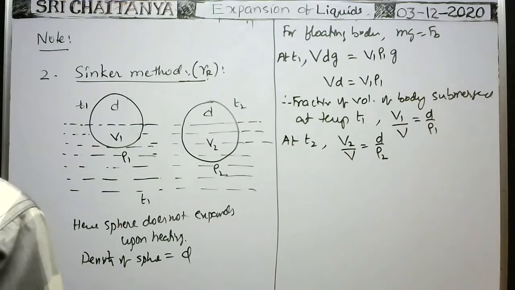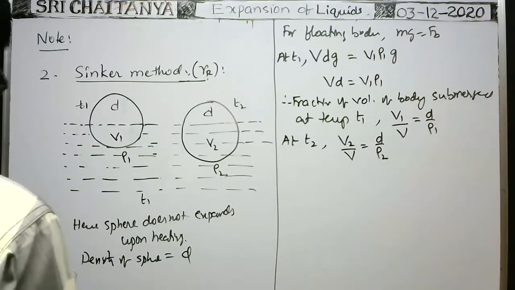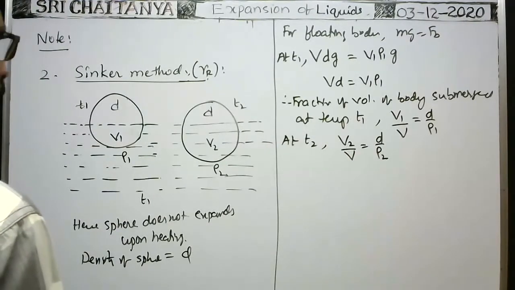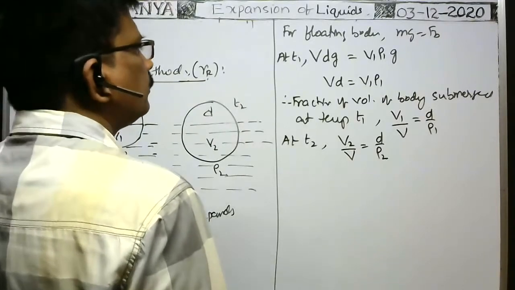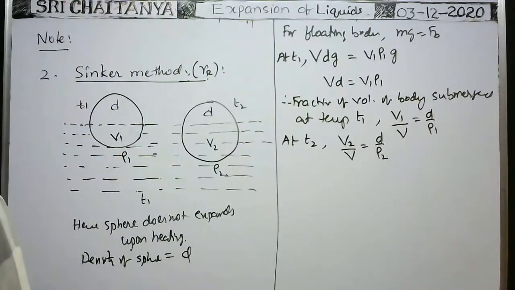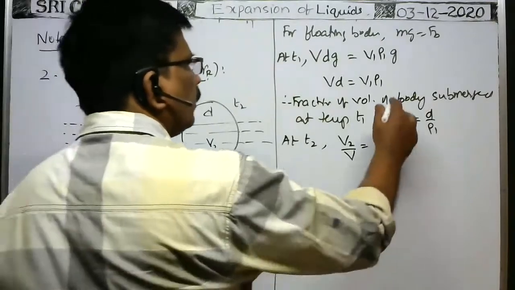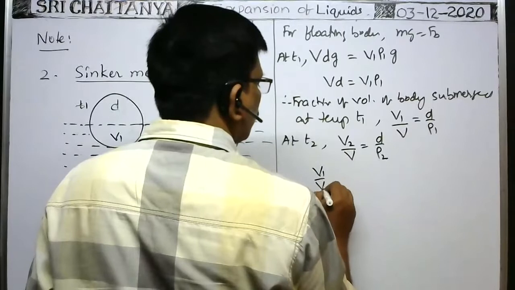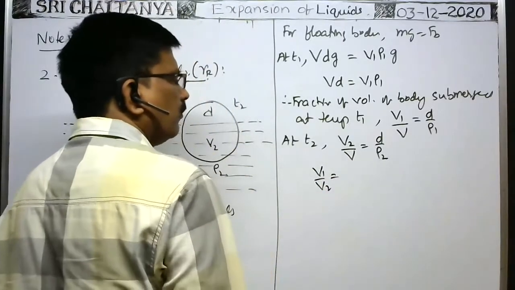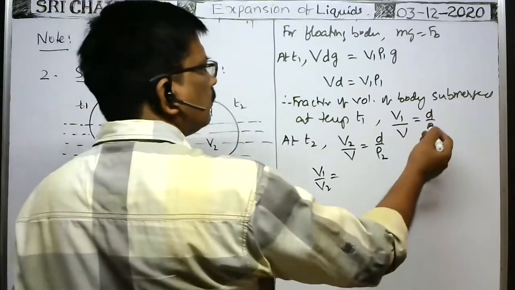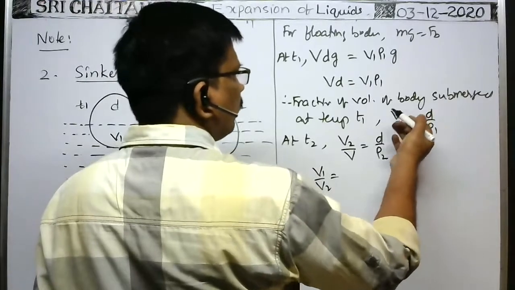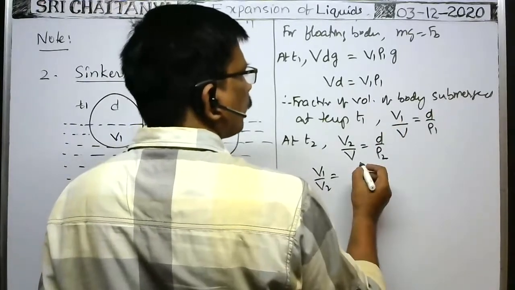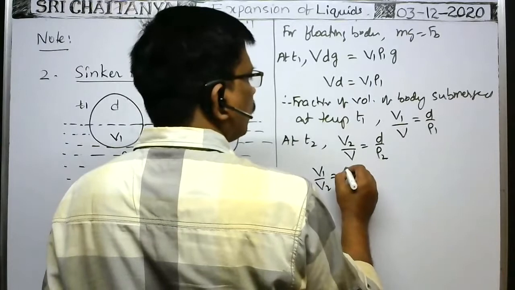Therefore, from this formula, when you divide these two, V1 by V2 is equal to rho 2 by rho 1.